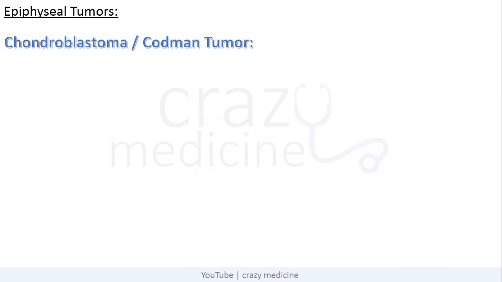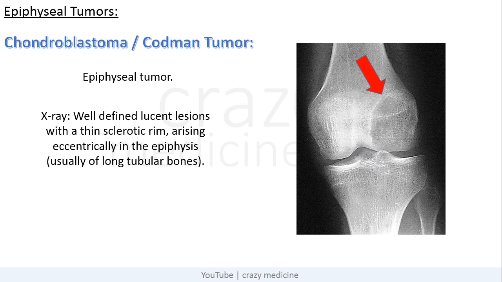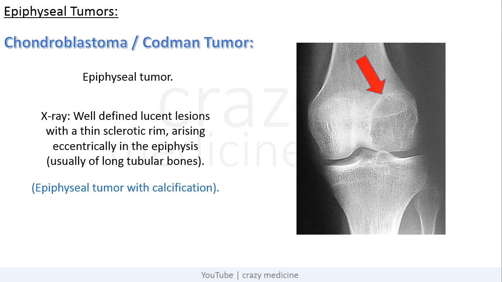First of all, epiphyseal tumors. First is chondroblastoma, which is also known as Codman tumor. It is an epiphyseal tumor. An X-ray will show well-defined lucent lesions with a thin sclerotic rim arising eccentrically in the epiphysis, usually of the long tubular bones. So we can say it is an epiphyseal tumor with surrounding calcification.